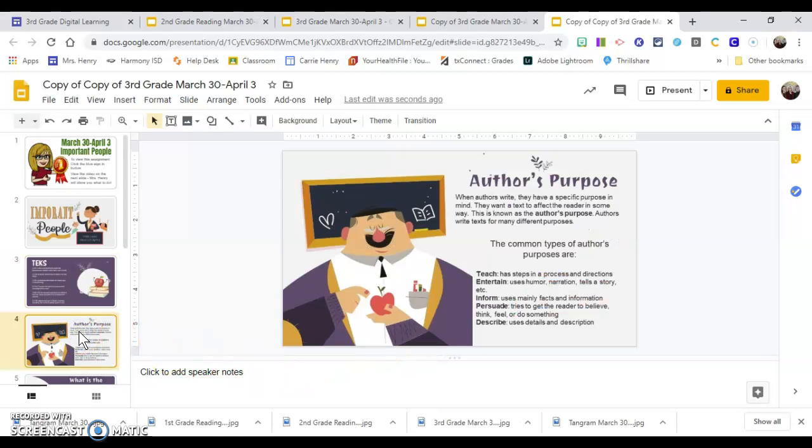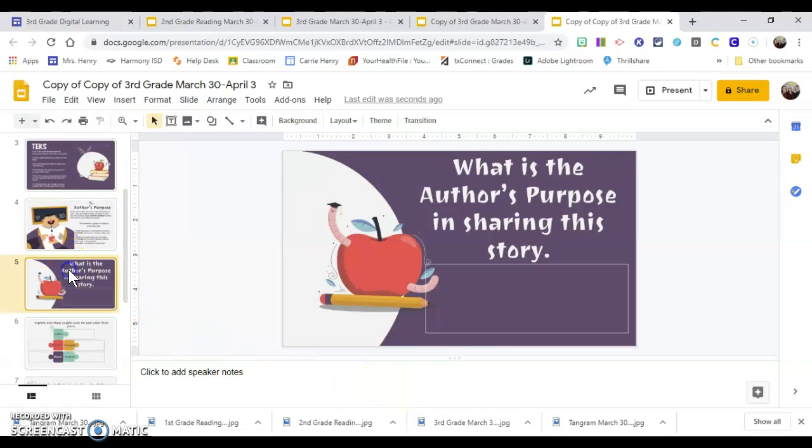So if you need a reminder about author's purpose, I put this on here and you can read it, but I want you to determine if the author is trying to teach you about something, entertain you, inform you, persuade you, or describe something to you. On the following slide, it asks, what's the author's purpose in sharing this story? Ms. Henry has already put a text box on here.